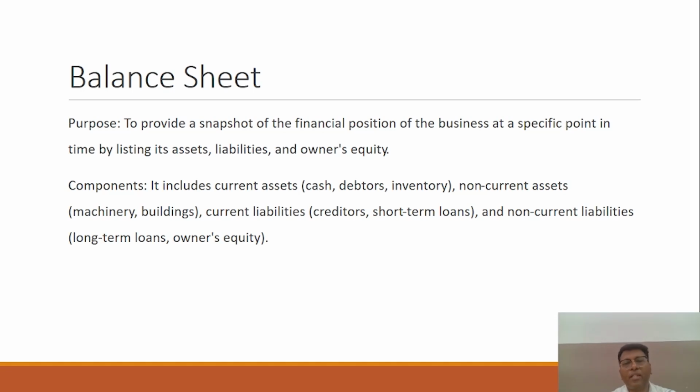So how will you sort out what kind of expenses would be displayed in the trading account and in the P&L account, right?